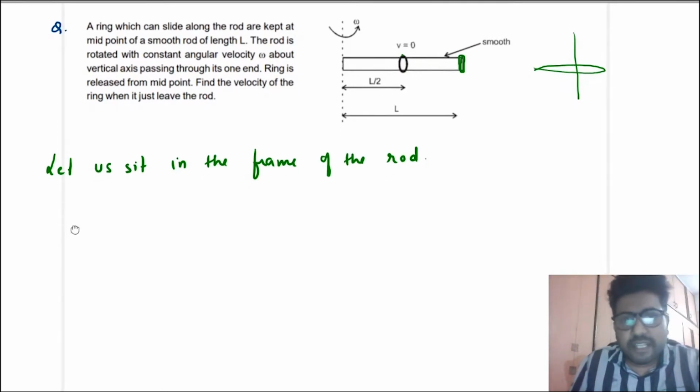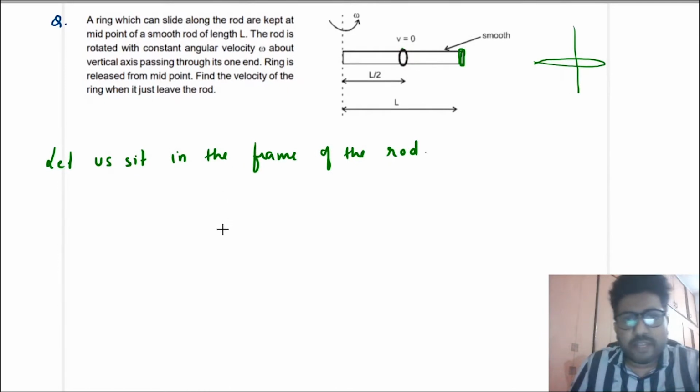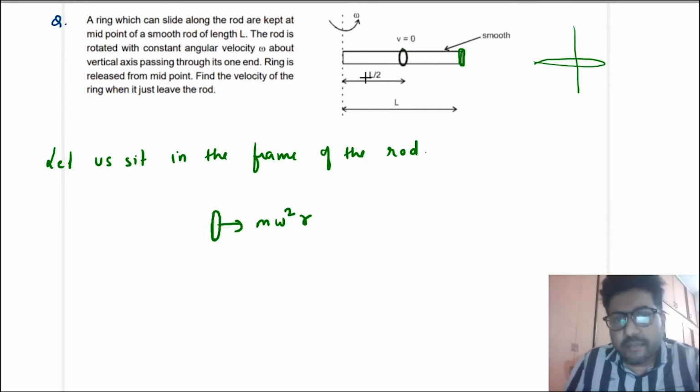So if you are sitting in the frame of the rod, you know that there has to be a pseudo force. So this is the ring, and because there is no friction, there is no force in this direction. So the force will be in this direction, m omega square r, where r is the radius at any time.